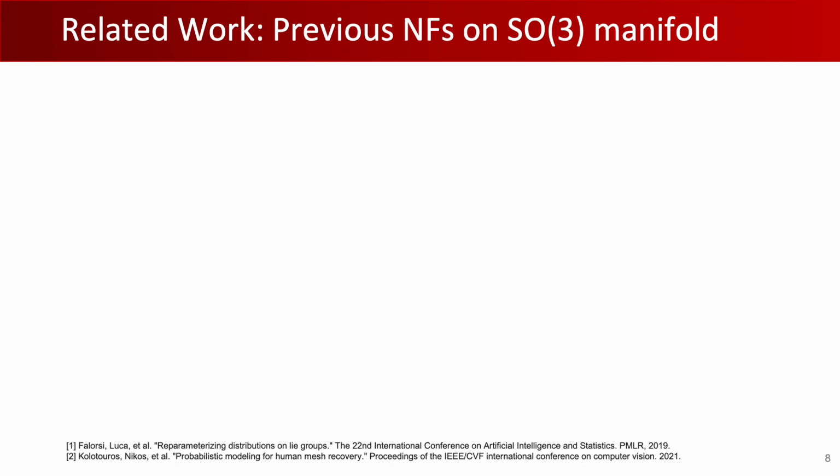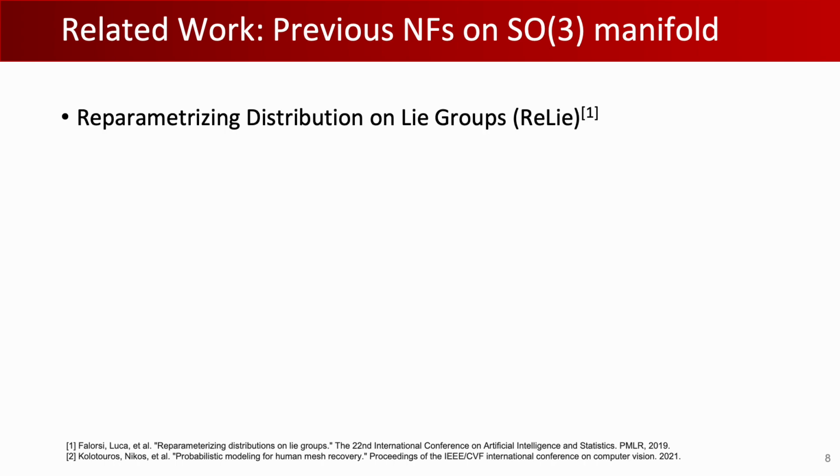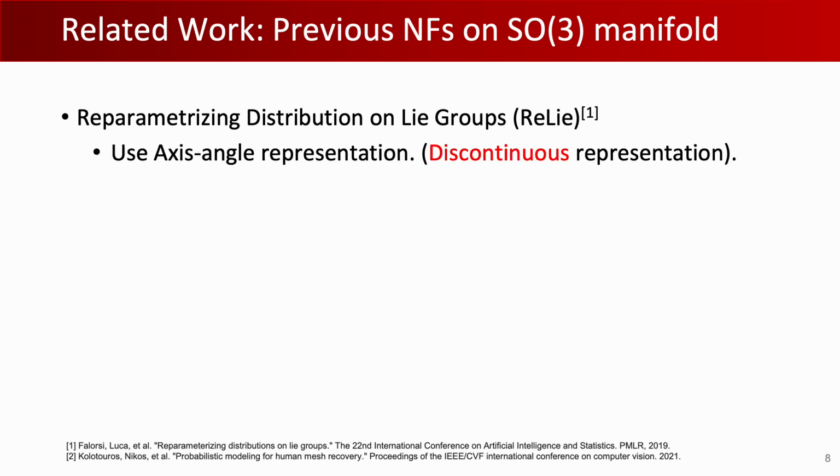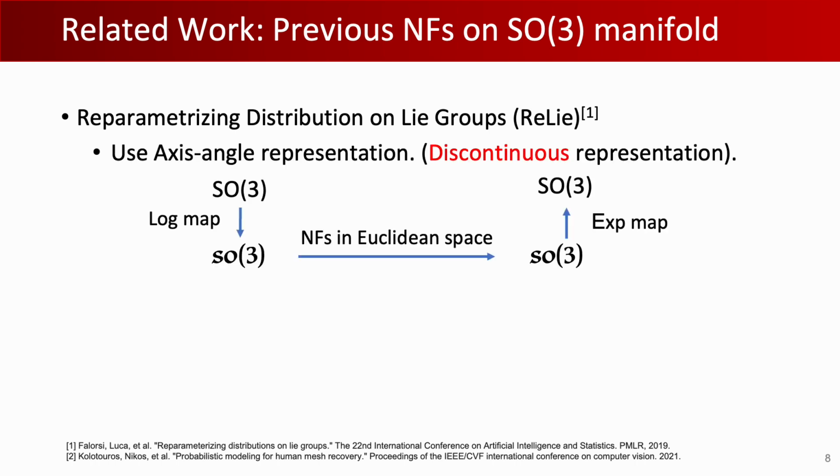Previous discrete normalizing flows are not directly built on SO3 manifold. Rayleigh constructs flows on Lie groups, and the axis angle representation for SO3 is a special case of Lie group. It uses log map or exponential map to transform between SO3 and its Lie algebra, and applies flows in Lie algebra space. Rayleigh suffers from discontinuity and fails to model highly concentrated distributions.